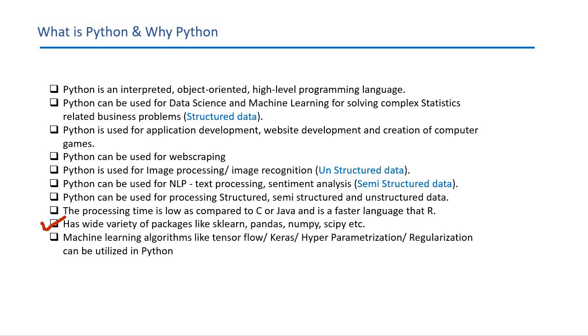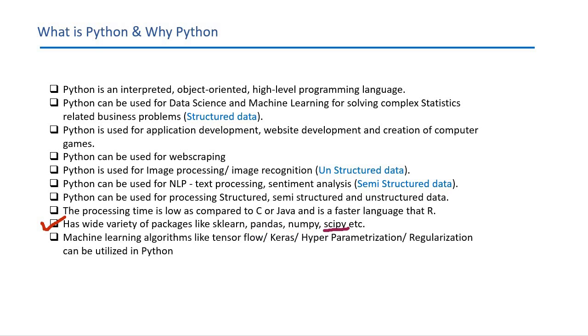One more significant advantage of Python is that it has a wide variety of packages. You will find packages in Python which help process structured data. Pandas and NumPy are specifically the packages which help you process structured data. There are also a lot of packages which help you process linear and algebraic equations.